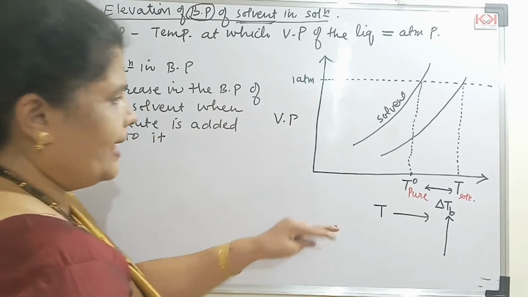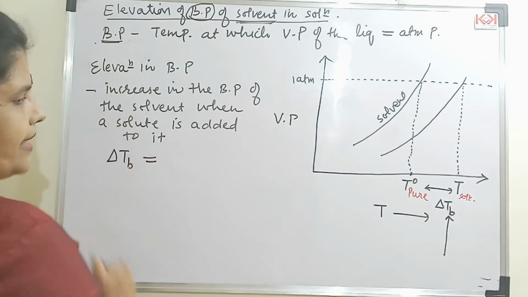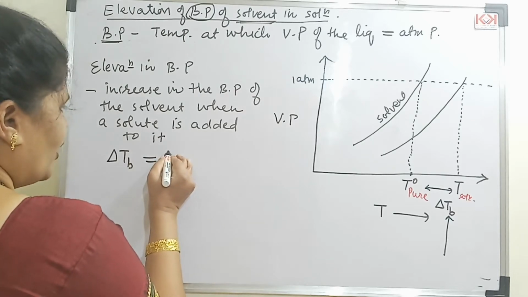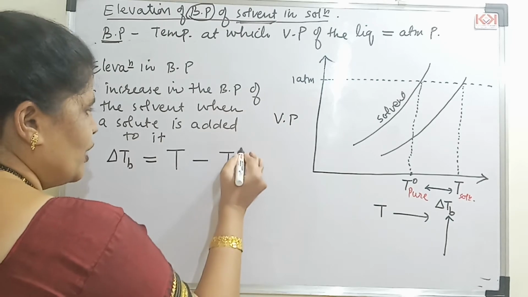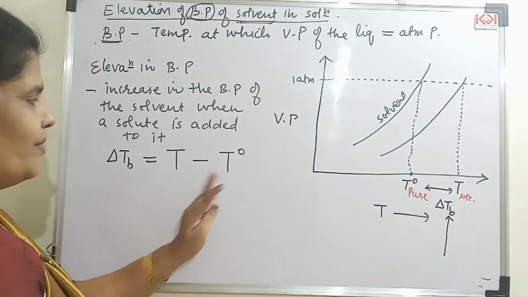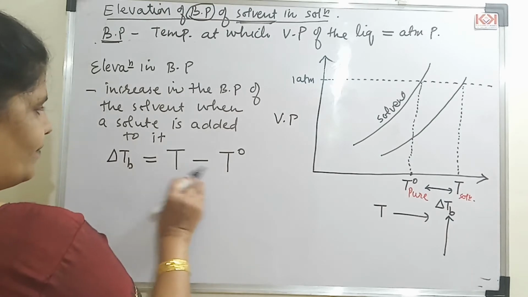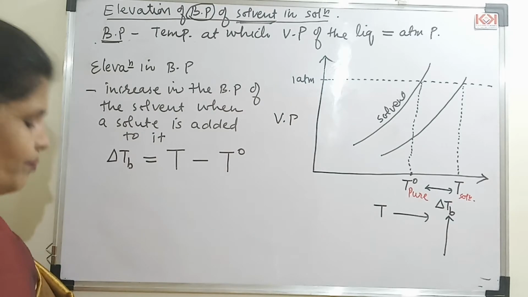How do you denote that? We denote this as delta TB. What is delta TB? It is equal to the boiling point of the solvent in the solution minus that of the pure solvent. Right? So what will be the unit here, students? The unit will be Kelvin or degree Celsius, whatever will be the unit for the two quantities. So this is what is elevation in boiling point.